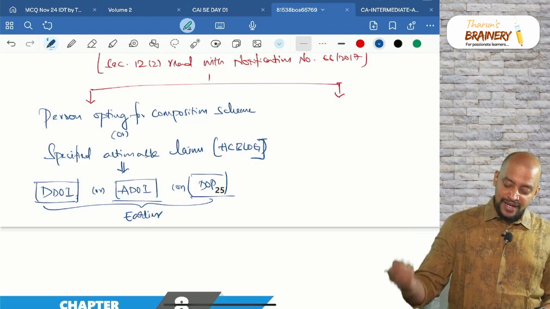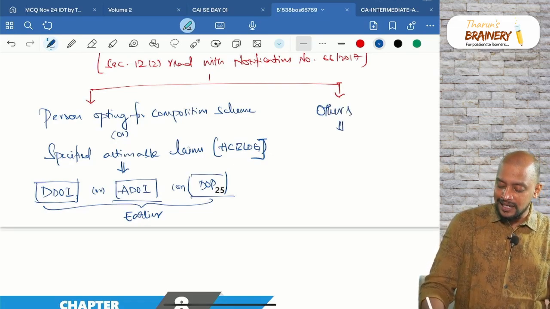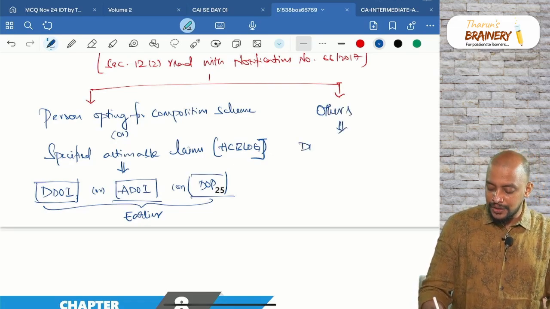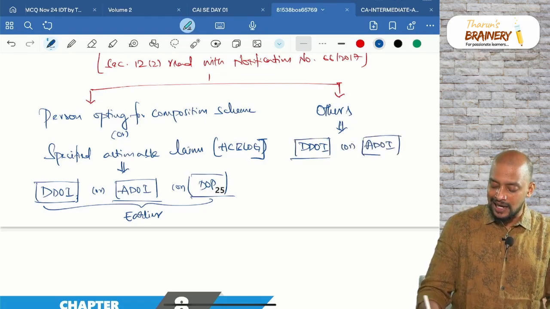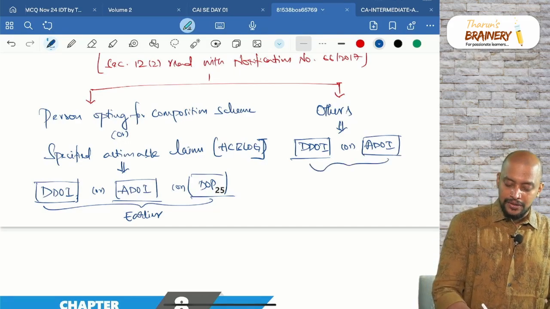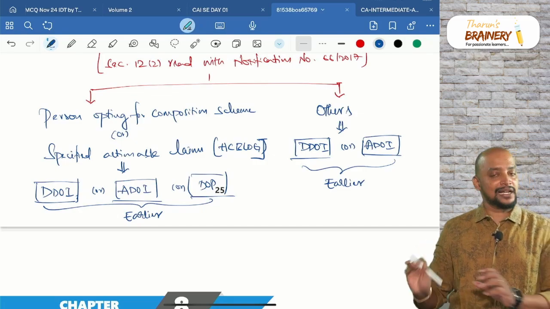is earlier. Whereas for others, it is only two, that is due date of invoice or actual date of invoice, whichever is earlier. Okay, due date of invoice or actual date of invoice, whichever is earlier will be taken.